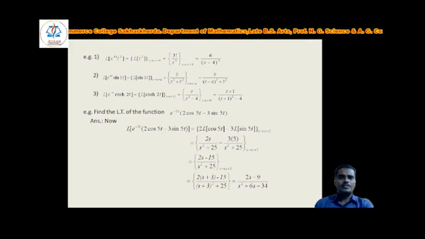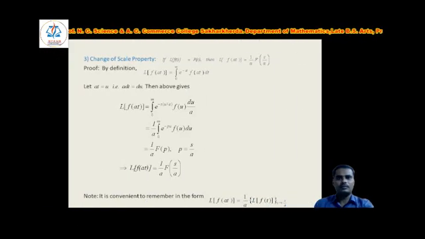Now after simplification you will get (2s minus 15) divided by s square plus 25, where s changes to s plus 3. Replace s by s plus 3, you will get 2 into (s plus 3) minus 15 divided by (s plus 3) square plus 25, that is nothing but (2s minus 9) divided by s square plus 6s plus 34.